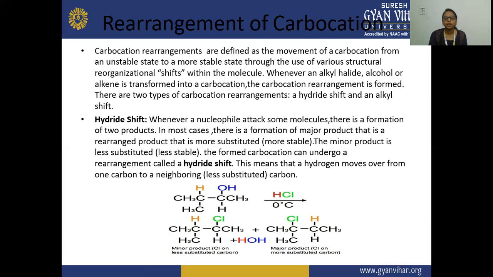Carbocation means the carbon containing the positive charge on it, where there is a deficiency of electrons on that carbon. That is why it has the positive charge.